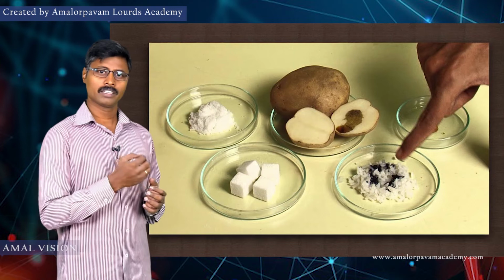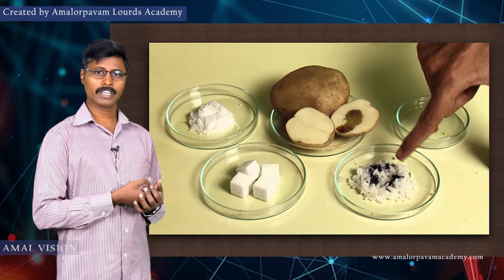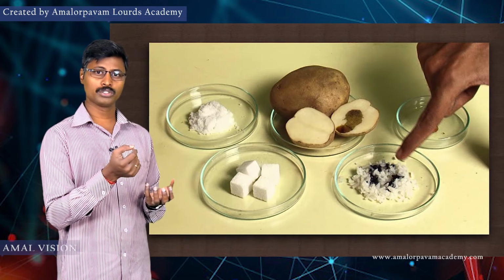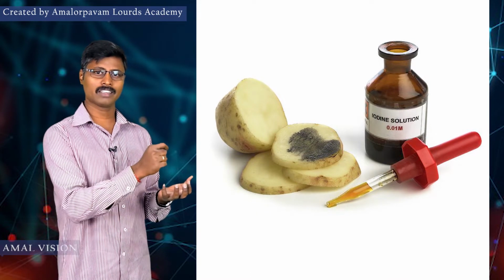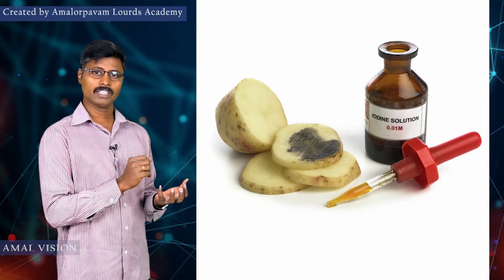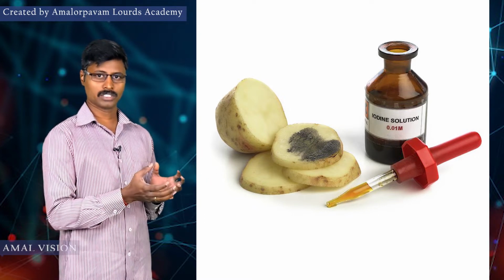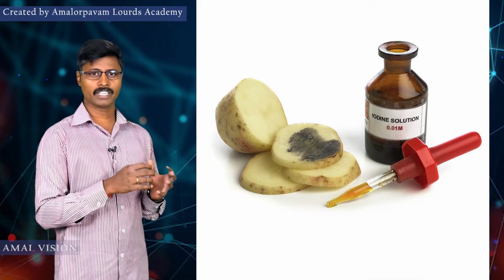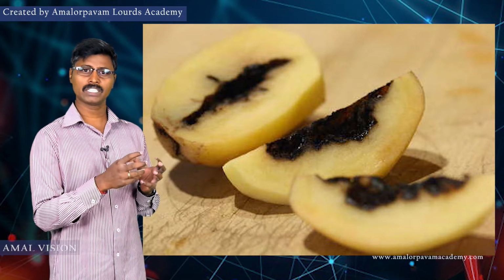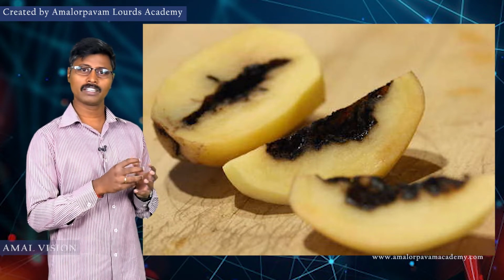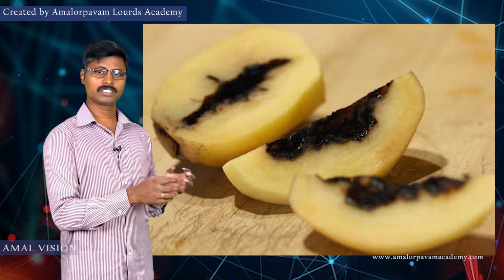Next, take a potato slice or the rice powder in a petri dish and take a small drop of iodine solution. It is put into the petri dish containing the potato slice and the rice. It slowly turns into a blue black appearance. Why does this blue black appearance come? Because of the iodine, it reacts with the starch content within the food sample. So only the blue black appearance is turned.